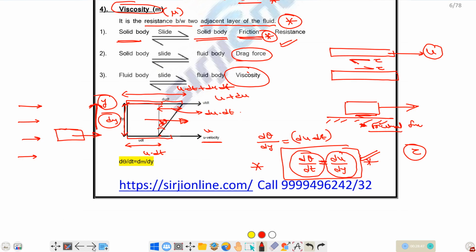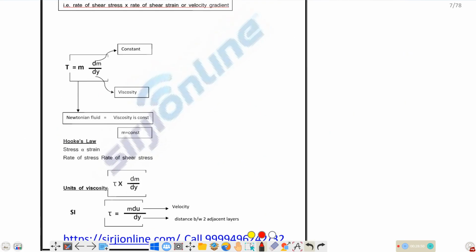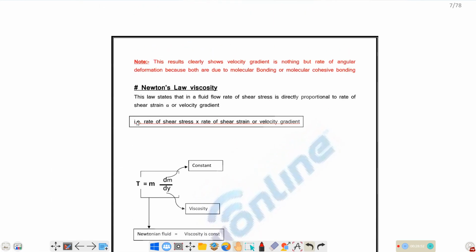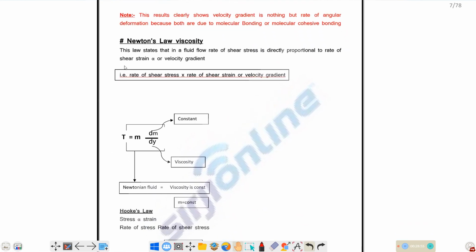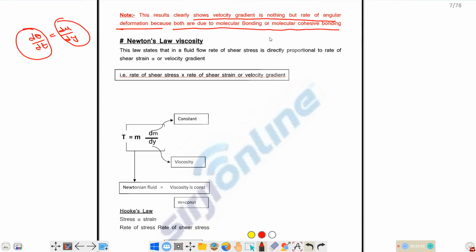Next, this result clearly shows that d theta by dt is equal to du by dy. That is, the velocity gradient du by dy is nothing but the rate of angular deformation, d theta by dt, because both are due to molecular cohesive bonding. From this conclusion we get Newton's law of viscosity.